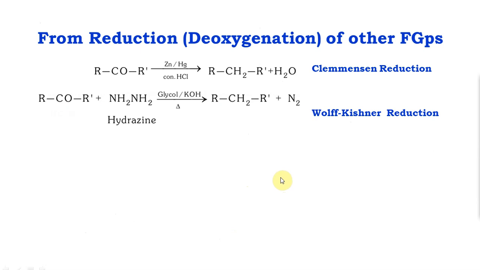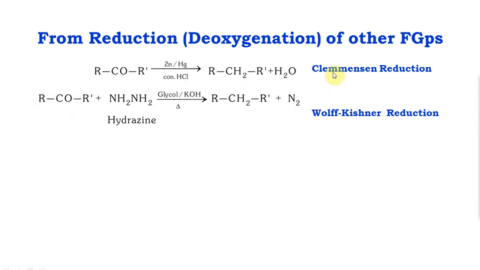Next, using deoxygenation or reduction of functional groups. These things we will see later in detail, about when we can use Clemmensen and when we can use Wolff-Kishner, what are the pros and cons of each. But you might have seen this in school as well. Zinc amalgam and HCl, or hydrazine with KOH. This will give you the corresponding alkane. Any C double bond O group, aldehyde or a ketone, will get converted to the corresponding alkane. And this does not affect any of the double bonds present. If there is a double bond anywhere inside this R group, it will still be intact. It won't be affected.